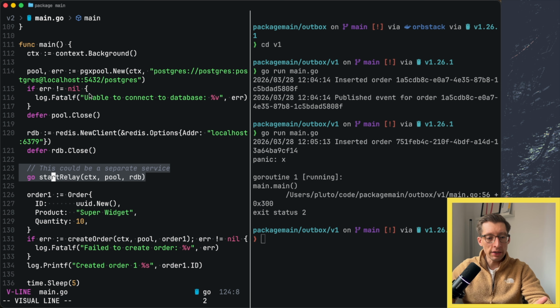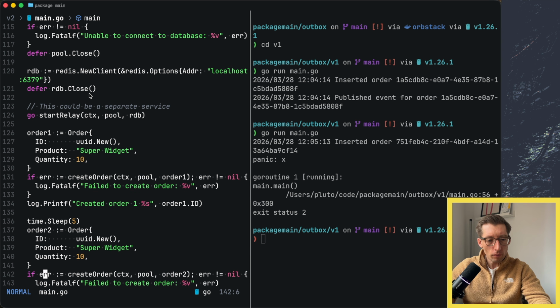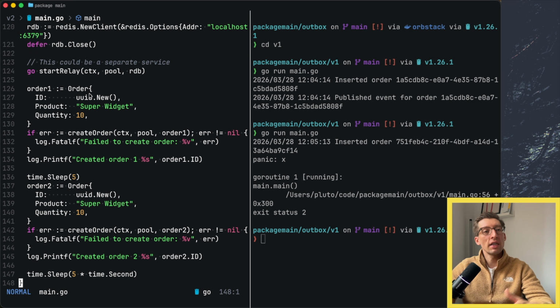As you can see, I started it in a Go routine. This could be a completely separate microservice, could be a separate process. But in Go, it's quite easy to schedule Go routines, so it could be just running there. And then after that, we create orders. As you can see, we don't send the messages. The message will be sent from the relay.